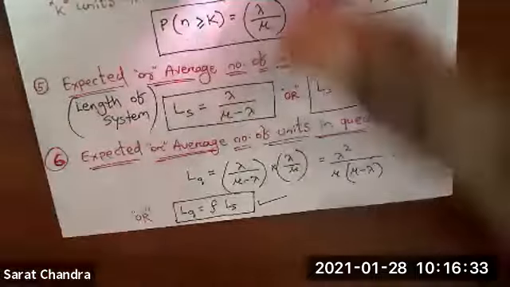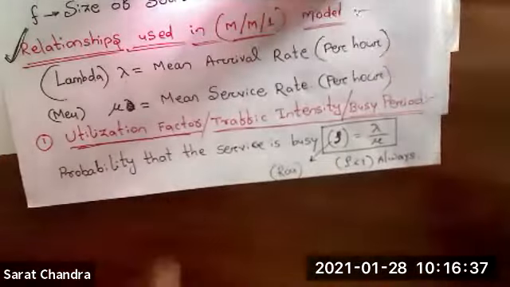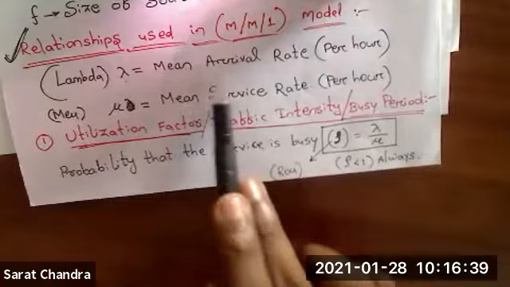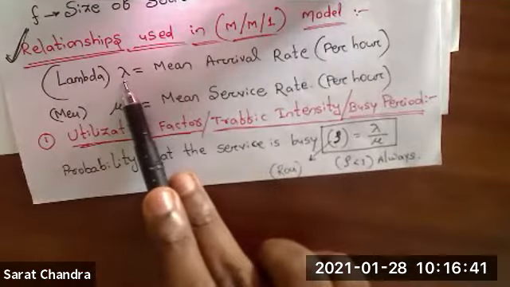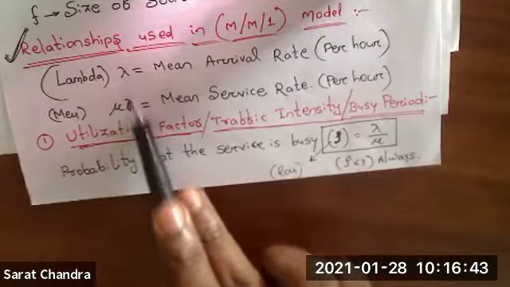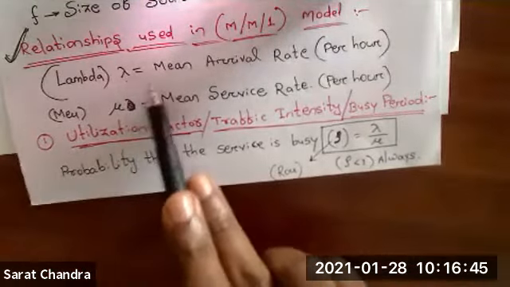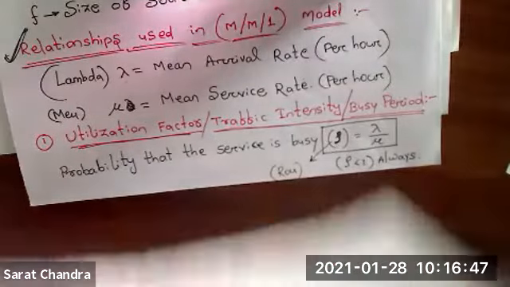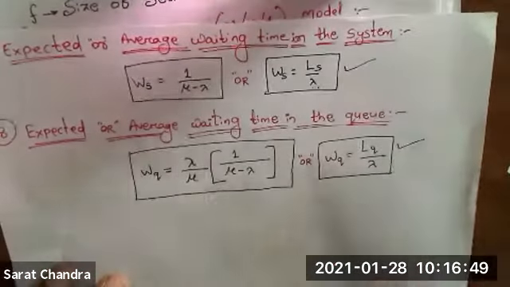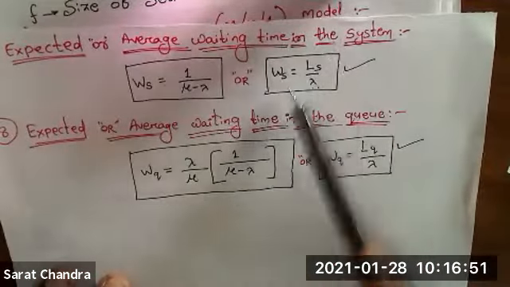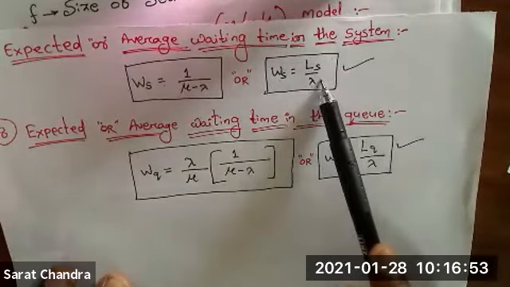What is lambda? Lambda means the mean arrival rate. These two things will be mentioned in the question paper, so from them you can calculate this. Average waiting time in the system, WS equal to LS by lambda.